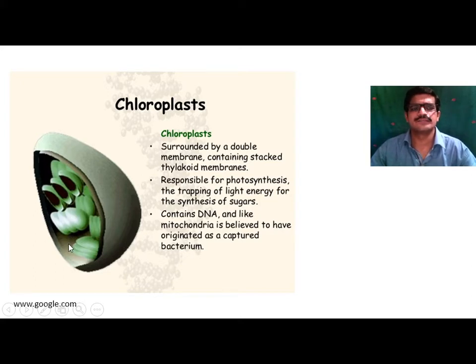Other than this, there is presence of some enzymes which are required for photosynthesis, the synthesis of food material, and also there is presence of a circular DNA molecule which is responsible for the replication of this DNA molecule. So this is about the structure of chloroplast. The main function of this chloroplast is to synthesize food material, or it helps in the photosynthesis process.